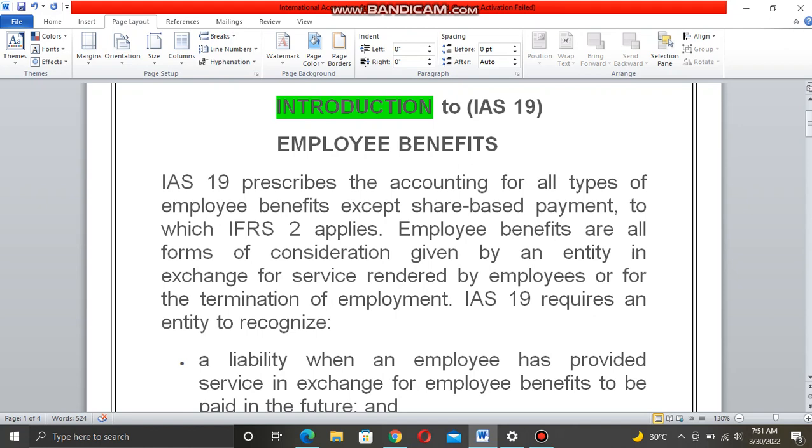Two things are discussed over here. First, you have to give consideration, amounts, to employees in exchange for services rendered by employees to the employer. Second, when you want to terminate your employee without his will, and he has signed an agreement with you for 3 years.